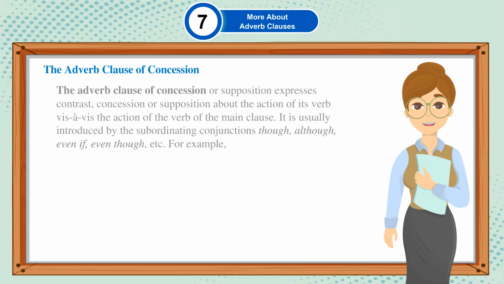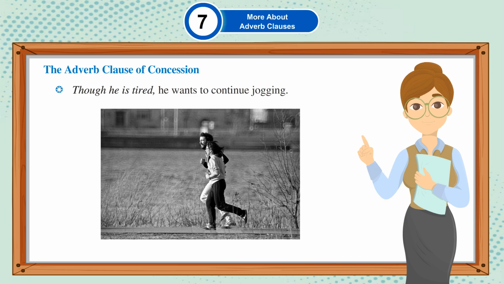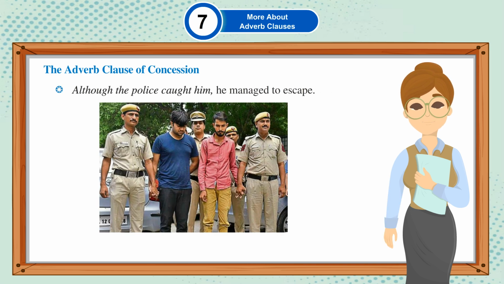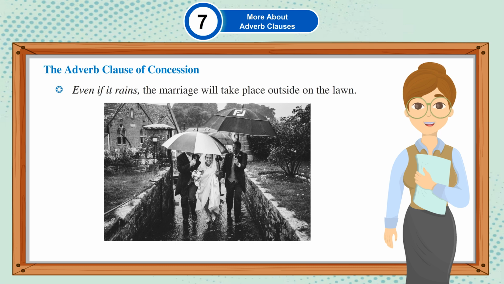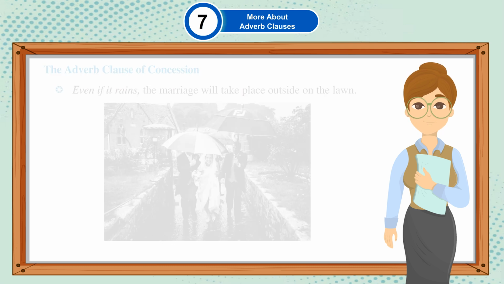For example, though he is tired, he wants to continue jogging. Although the police caught him, he managed to escape. Even if it rains, the marriage will take place outside on the lawn.